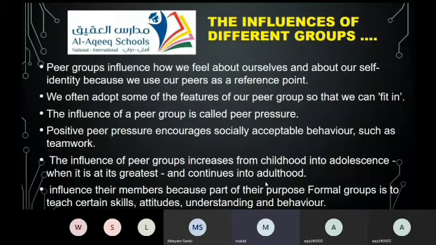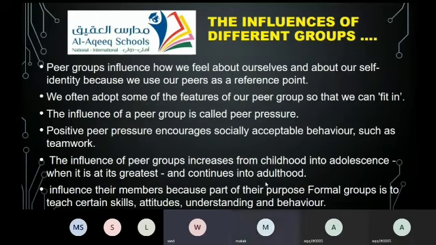The influence of peer groups increases from childhood into adolescence, when it's at its greatest, and continues into adulthood. Groups influence their members because part of their purpose is to teach certain skills, attitudes, understanding, and behaviors. Thank you, Malak.